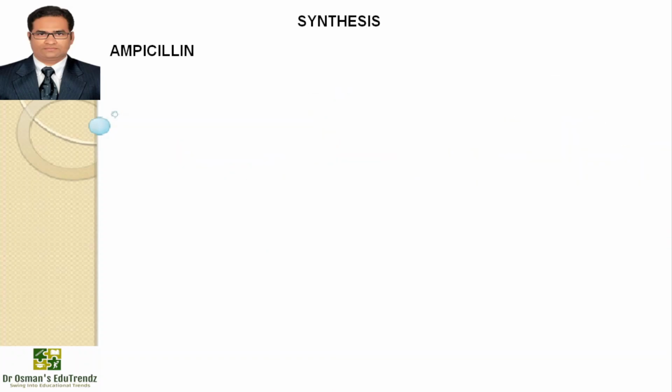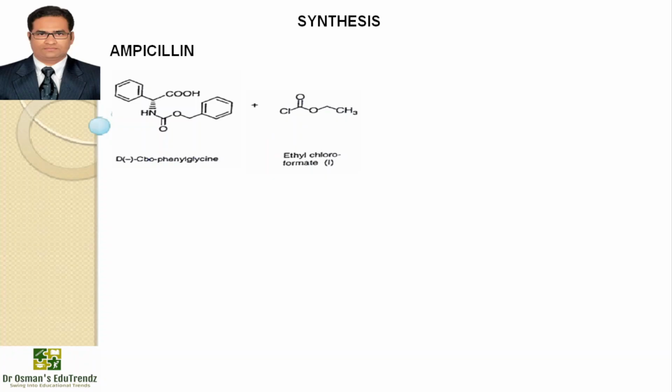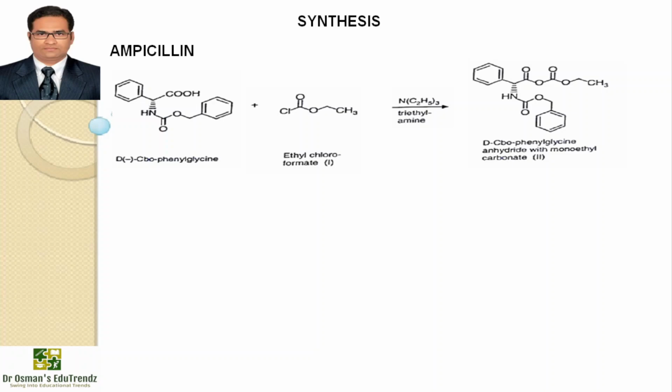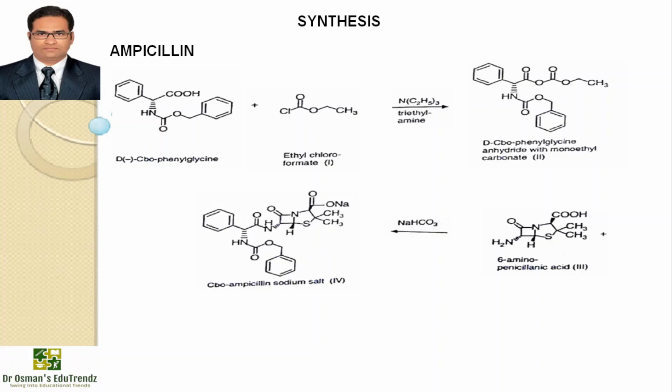Now let us move on to the synthesis of ampicillin. Ampicillin is synthesized by taking phenylglycine reacted with ethyl chloroformate in the presence of triethylamine to give an intermediate called phenylglycine anhydride with monoethyl carbonate, which is again reacted with 6-aminopenicillanic acid in the presence of sodium bicarbonate, giving the sodium salt of ampicillin.